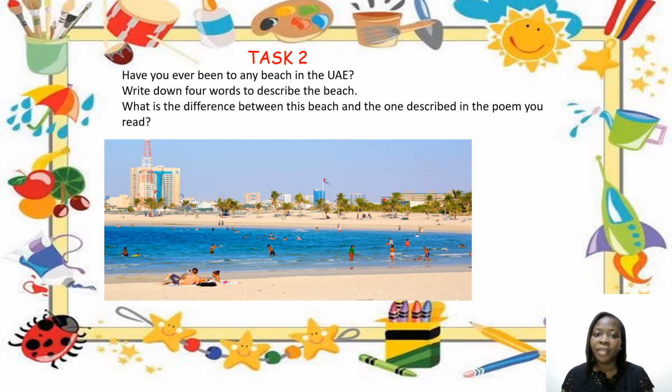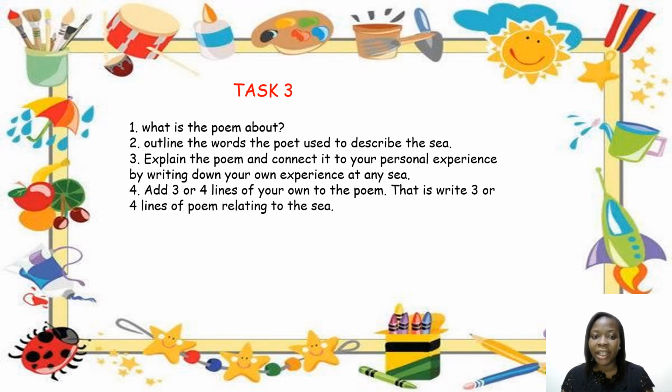Now, task 2. Have you ever been to any beach in the UAE or any beach at all? Write down 4 words you could use to describe the beach. What is the difference between this beach and the one described in the poem you just read? Write these down.